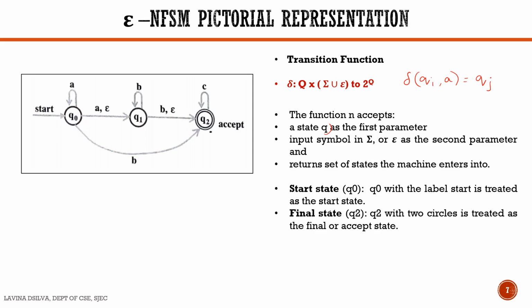So the state Q is the first parameter, that is the current state. Then we can have an input symbol A which belongs to the alphabet set, or we can also have epsilon as the second parameter, and then the third part is we are returning the set of states the machine enters. So in this diagram we have Q0 as the start state, and we have Q2 as the final state.